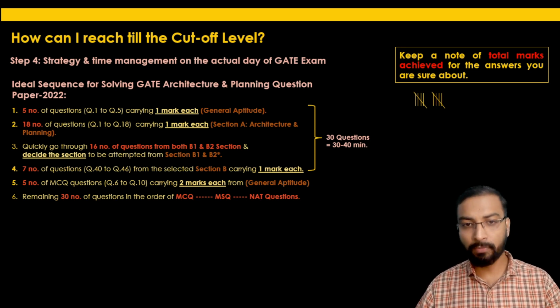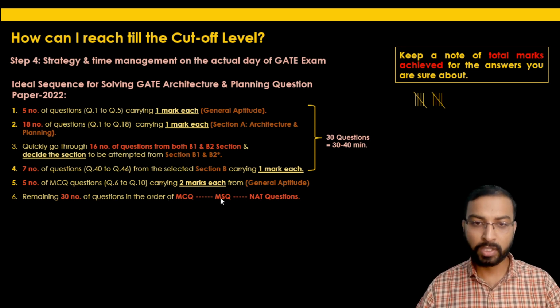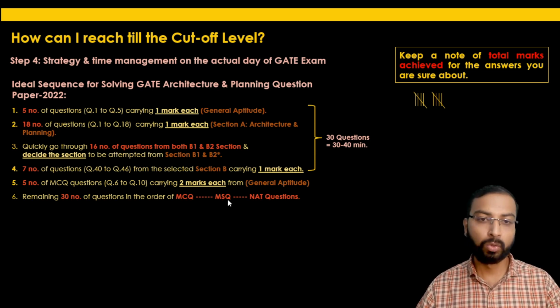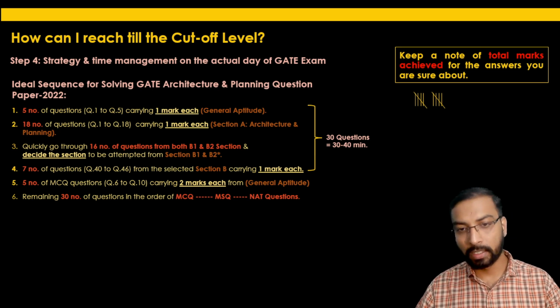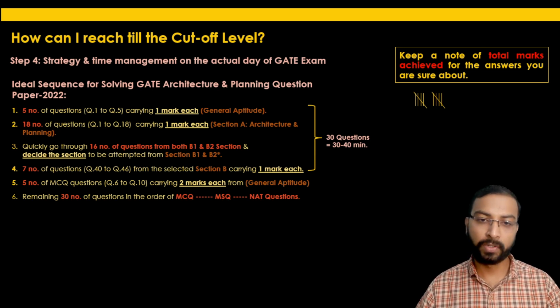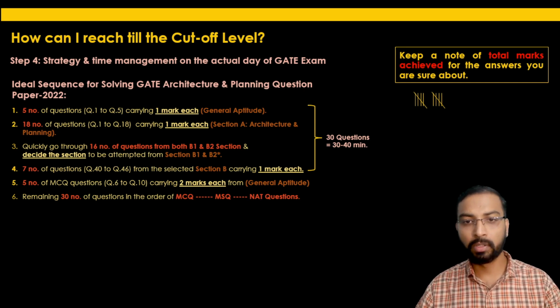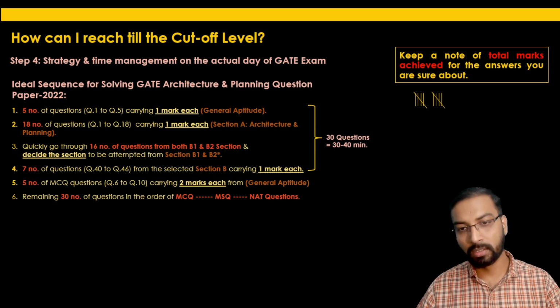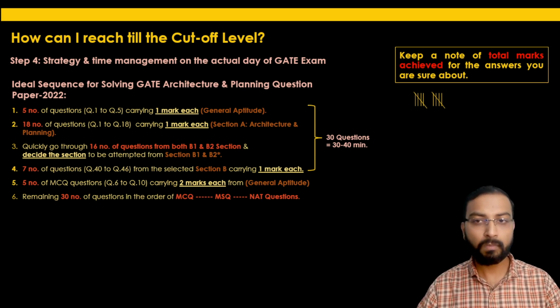Let's say if MCQ and MSQ take another 30 to 40 minutes, you will easily get sufficient time, maybe an hour or more, for the numerical answer type questions.